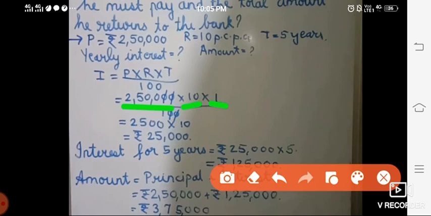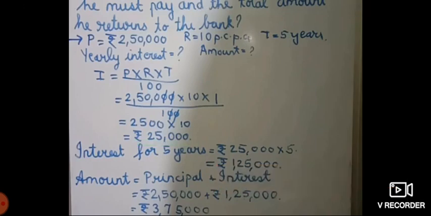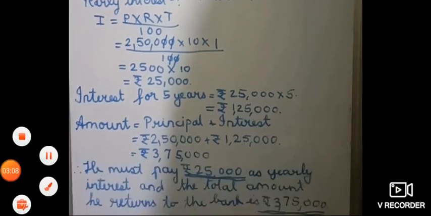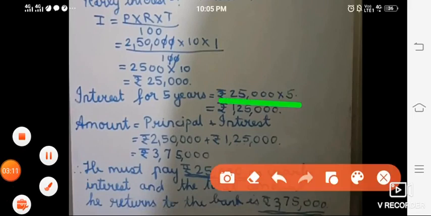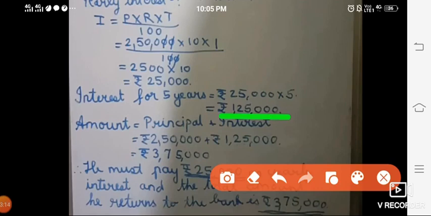After doing cancellation, what remains is 2500 into 10, which we will multiply and we will get rupees 25,000. Means every year he should pay interest of 25,000. So later on we are finding interest for 5 years. So 25,000 into 5 will give us 1,25,000. So we got one answer. Yearly interest we got. So 1 is over.